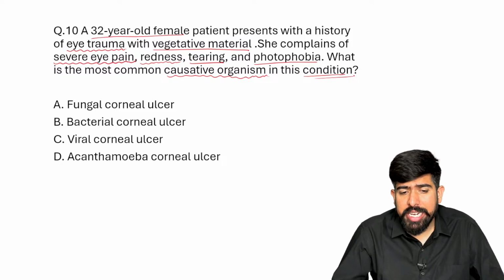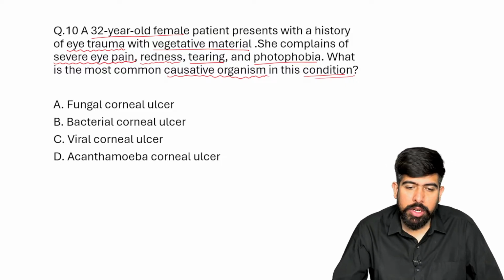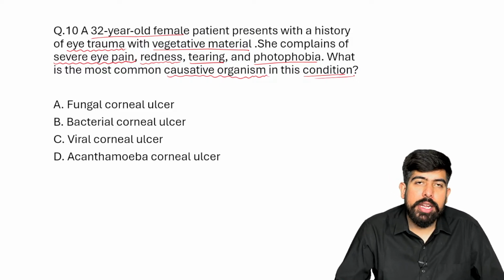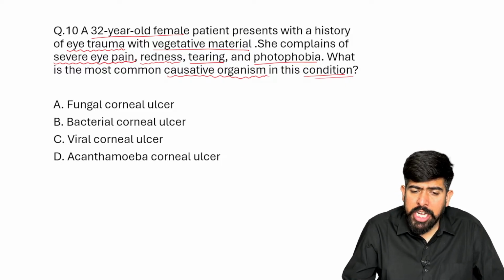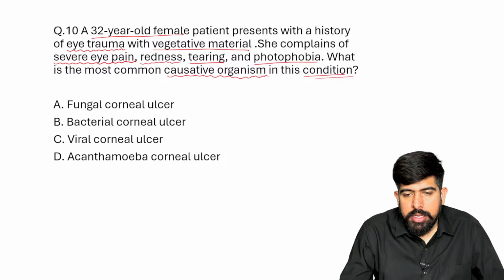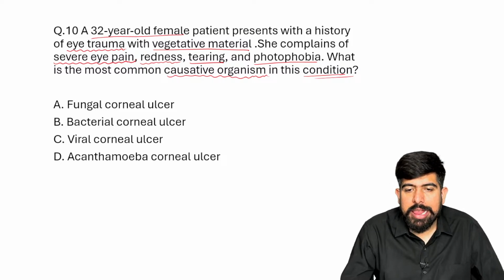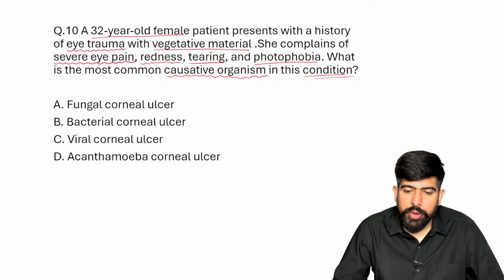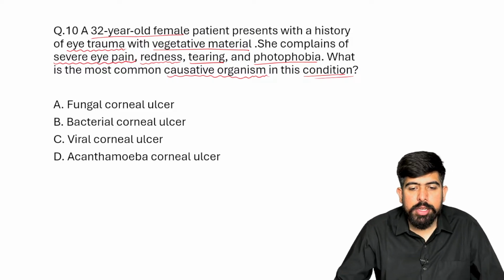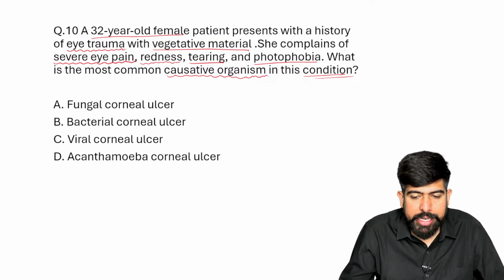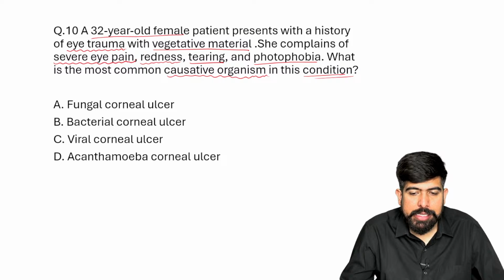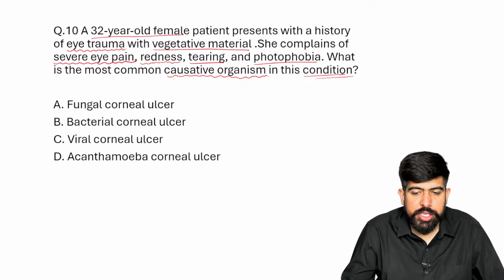The options are given here. Option A, fungal corneal ulcer. Option B, bacterial corneal ulcer. Option C is your viral corneal ulcer. And option D is your acanthamoeba corneal ulcer. I'm waiting for your answers, guys, in the live chat box. Guys, try to reply. No issues. If you reply wrong or correct, I will correct you, right? So just try to reply. What is your answer? Please mention it in the chat box.